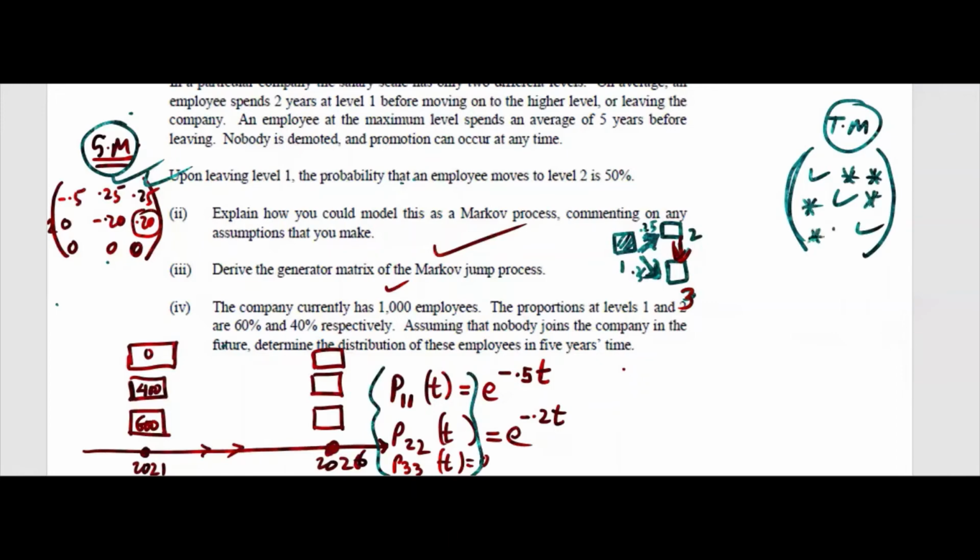Once you know this matrix, then in T you can put the value. So if you put the value here for 5 years, you will directly get these answers. That will be the distribution. Distribution, when we say all P11, P12, P13, P21, P22, P33, all the transition matrix entries you need.